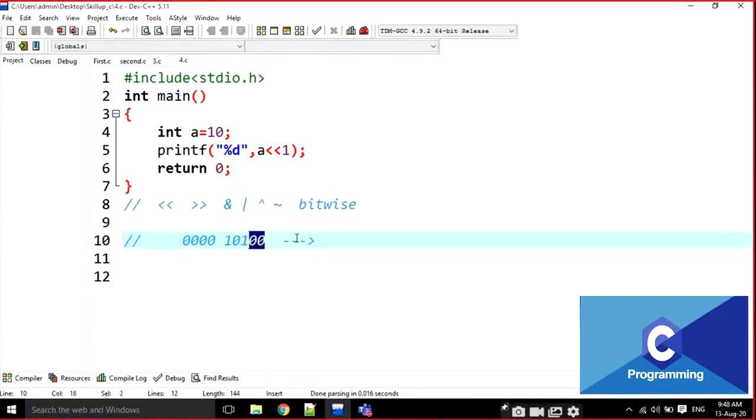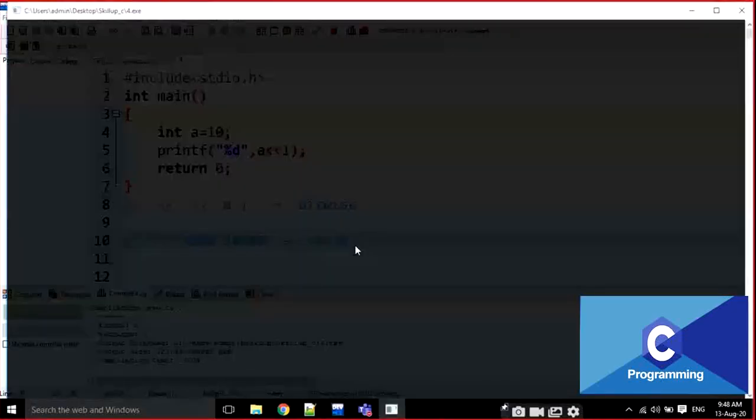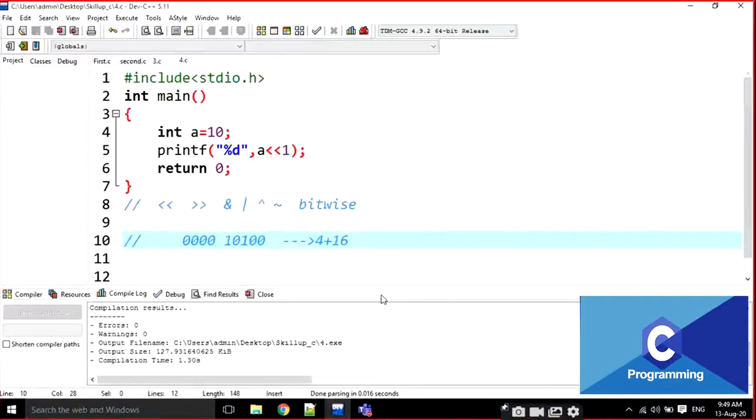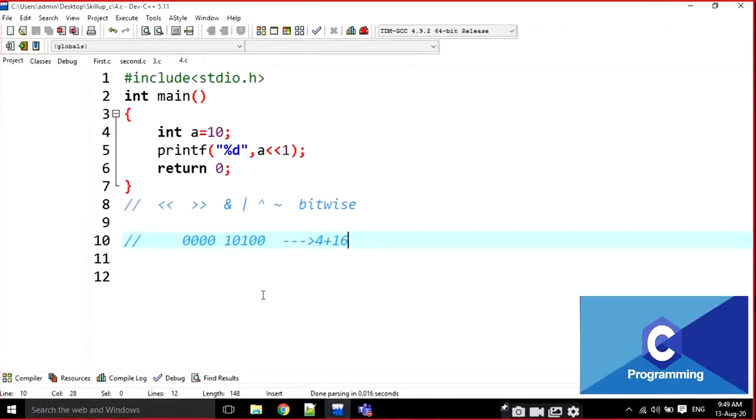This is 2 power 0, 2 power 1, 2 power 2. 2 power 2 is 4, sir. 2 power 3, 2 power 4 is 16, plus 16. 4 plus 16 is 20. 20 is the output. Okay, in this way the left shift operator is working. When you are using the left shift operator, the value is going to be incremented. That's it, nothing else.